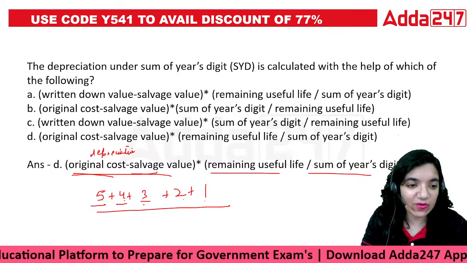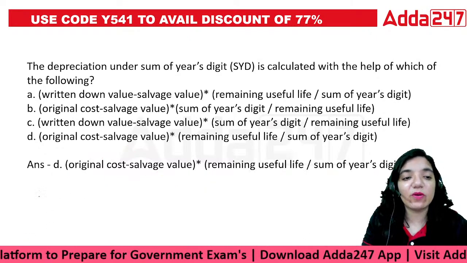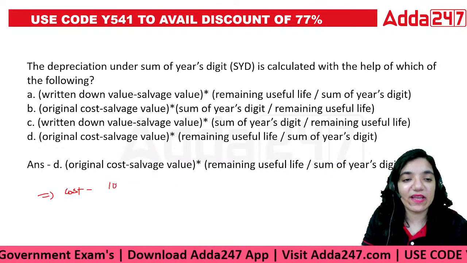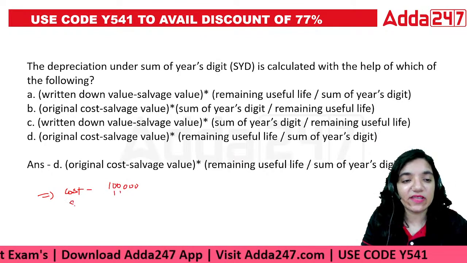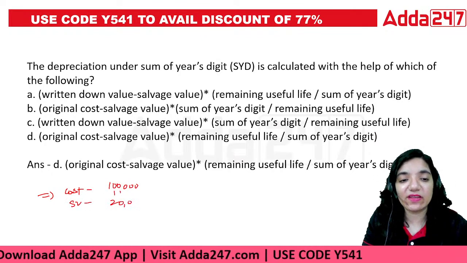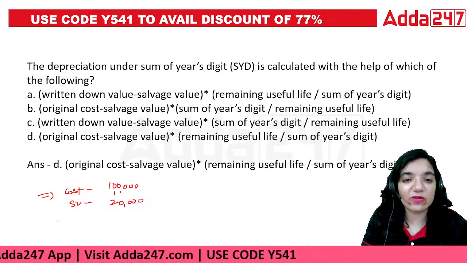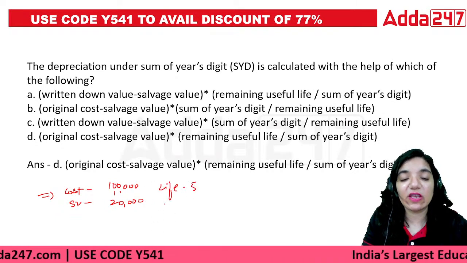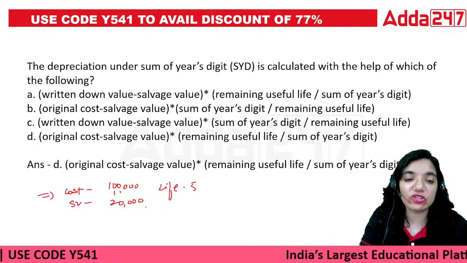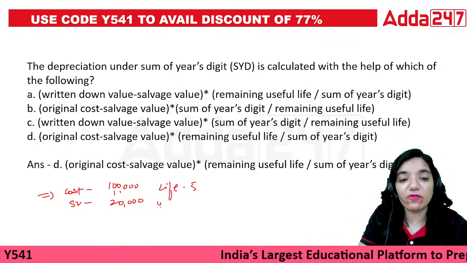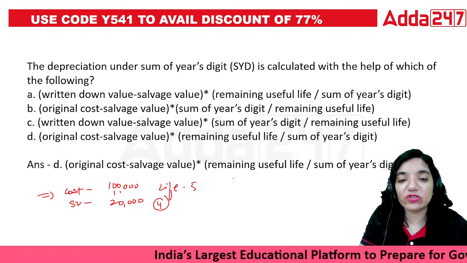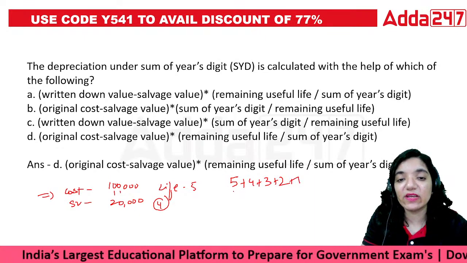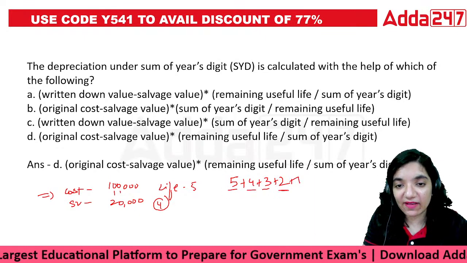Shall I give you an example as well? If you are given an example that the cost of the asset is 1 lakh, right? Salvage value is given, that is around 20,000, and the life of the asset is say 5 years. They are asking you about the depreciation that would be charged in year 4, right? So what would be the depreciation? That is 5 plus 4 plus 3 plus 2 plus 1. So it's like the fourth year would be here, right?